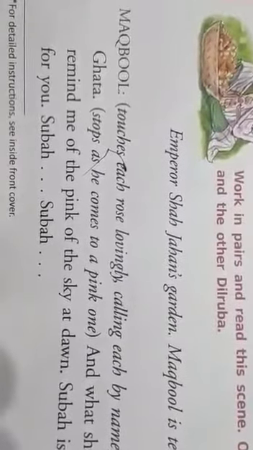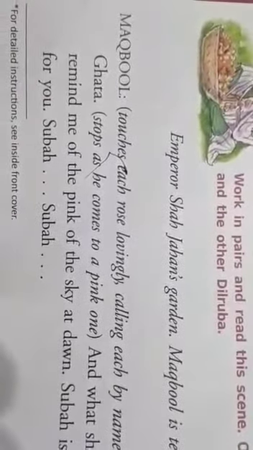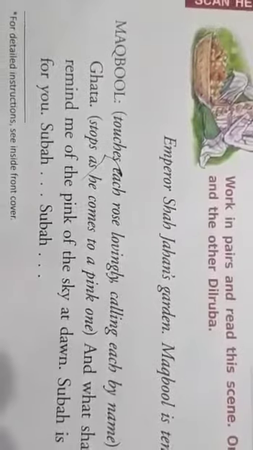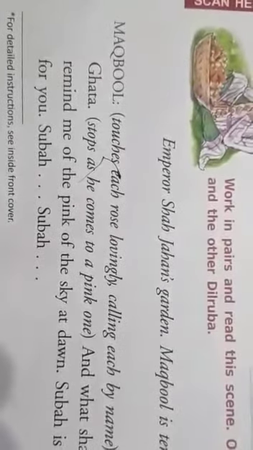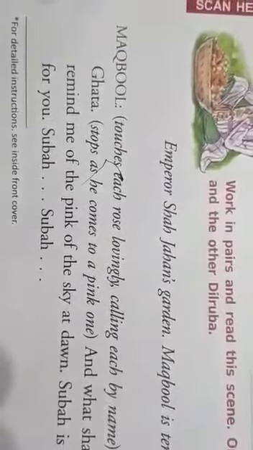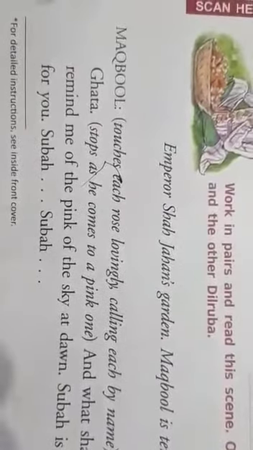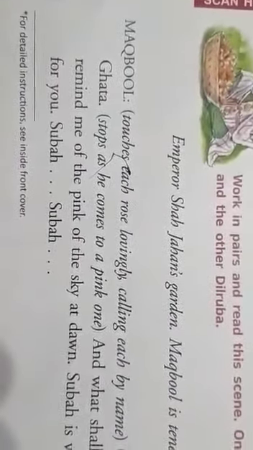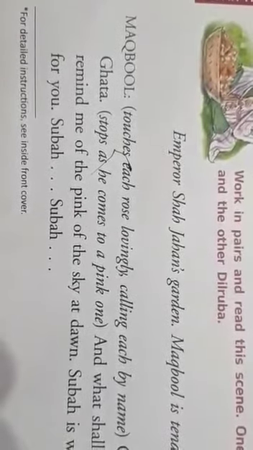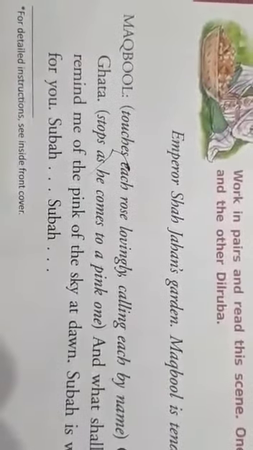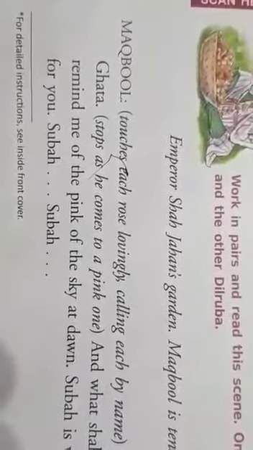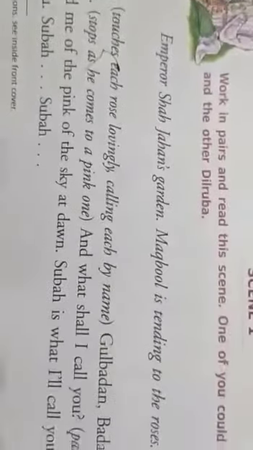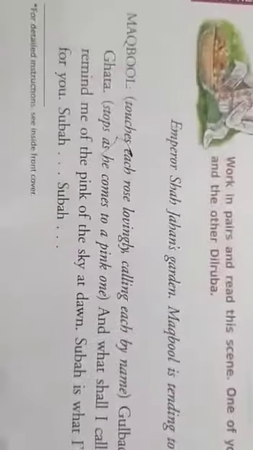That means during sunrise, sunlight has a longer distance to travel through the sky before it reaches us. So the color that makes it to our eyes is the pink color, because they are less likely to be scattered by the atmosphere in the early morning, and that's why he called the pink rose with the name Subha, and he was very sure that it's the correct name that he has given to it.